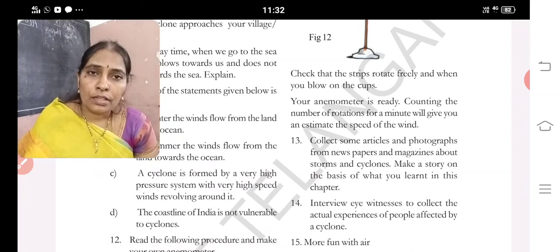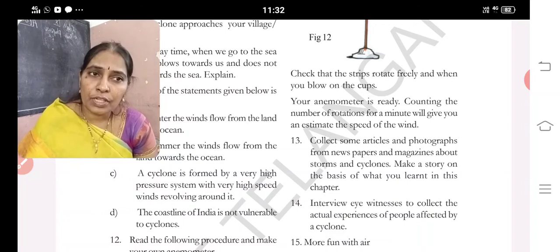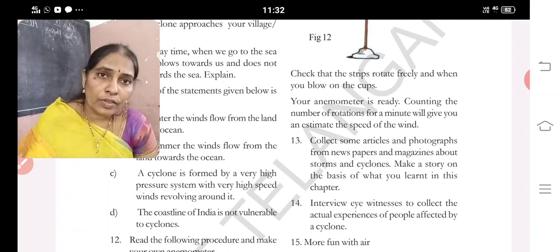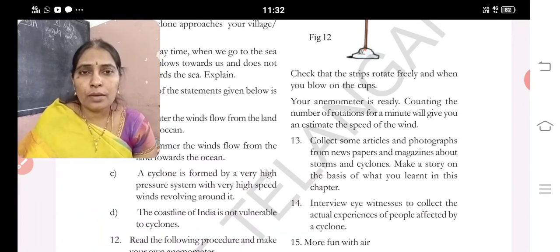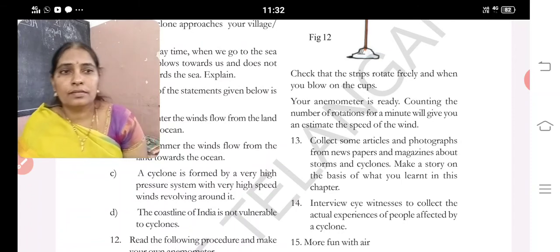Those who have the newspapers and photographs, you can collect some articles and photographs about the storms and cyclones and paste them in your project book and write. Those who do not have them, don't worry, don't get tense, and make a story about the cyclones and the storms. No need of pictures, you can draw the pictures, but you make a story about storms and cyclones. Compulsory, that is writing a story about the storms and the cyclones. If you have the pictures, you paste.